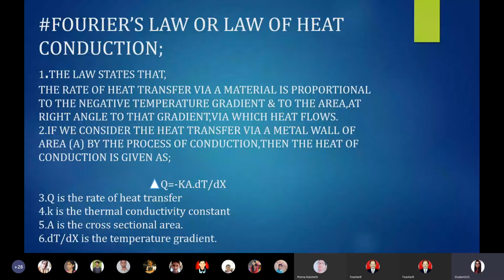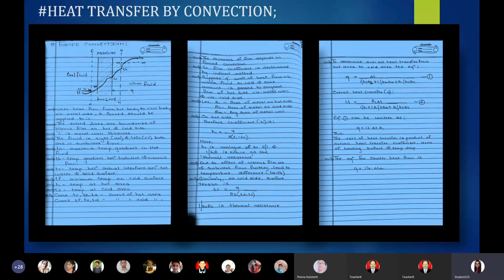Okay? Then we have seen this equation which is derived based on the Fourier's law, and which states that delta Q, which is the rate of heat transfer, is equal to minus K into A into dT by dx, where minus is the sign which tells us that there is the drop in the temperature, K is the thermal conductivity constant, A is the cross-sectional area, and dT by dx is the temperature gradient.